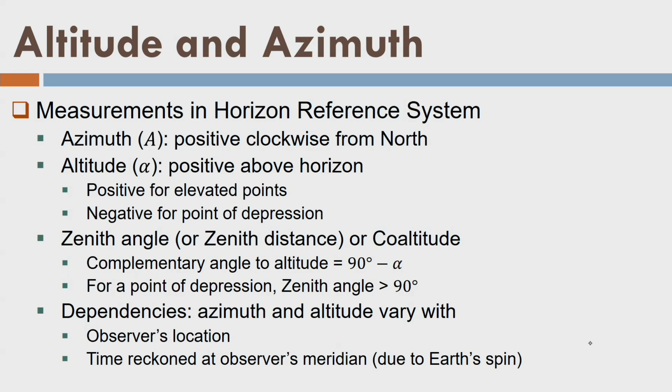Okay. So, now we define a term. The zenith angle is the complementary angle of altitude, that is 90 minus alpha if alpha is altitude. Okay. So, for a point of depression, I can see that the altitude angle will be negative. So, the complementary angle, which is co-altitude or zenith angle or zenith distance, will be more than 90.